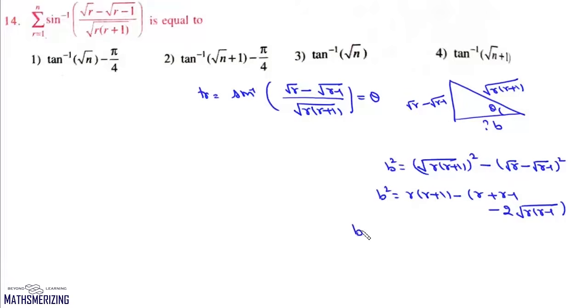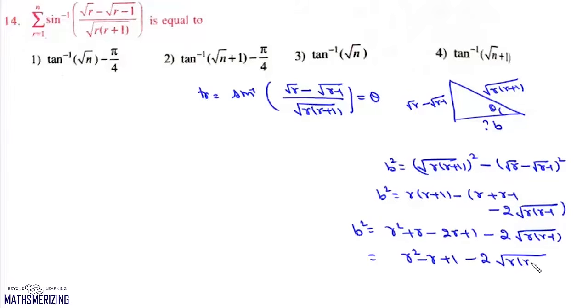Now we'll simplify this. We'll get b square as r square plus r minus 2r plus 1 minus 2 into under root of r into r minus 1. Here r and minus 2r will cancel, so we'll get r square minus r plus 1 minus 2 under root of r into r minus 1.